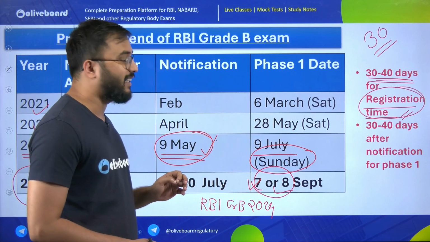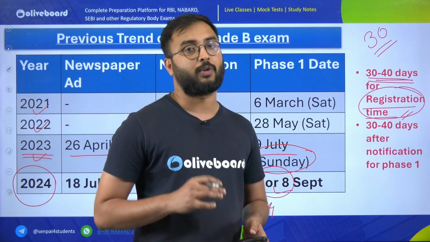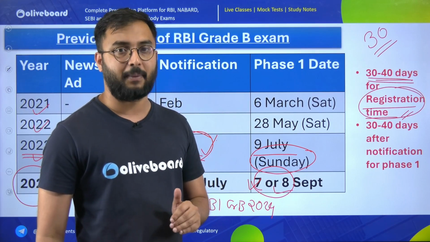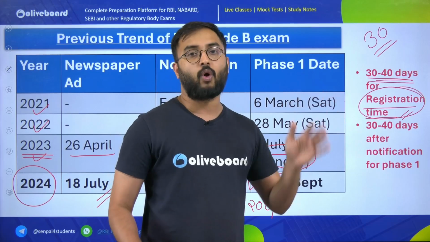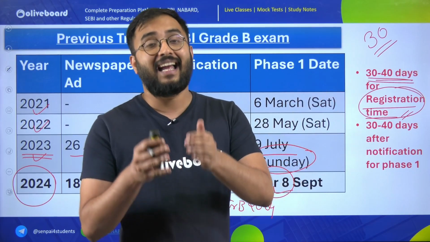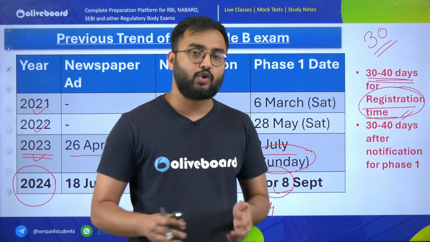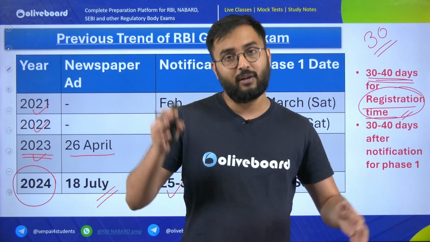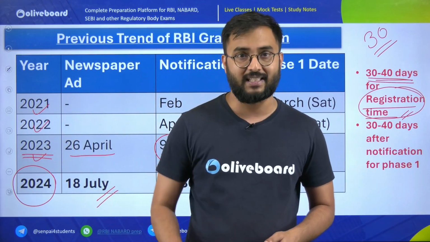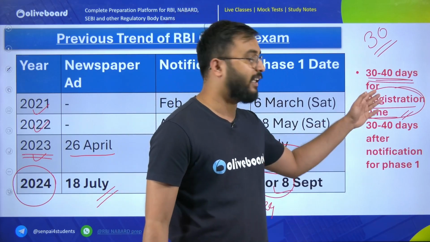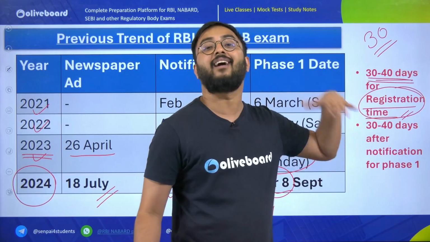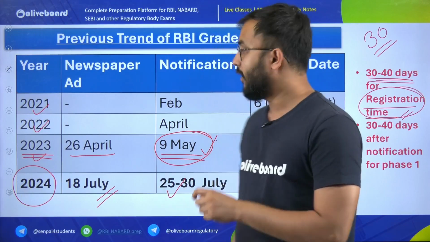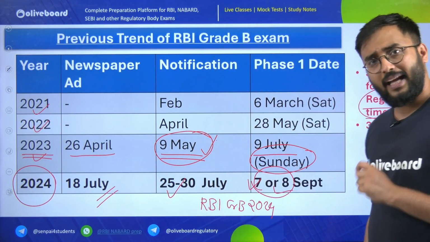Now, many students will say, no sir, it will come in the last week of September or the third week of September. Why I don't think this will happen is, RBI will not want to increase the overall exam cycle or duration. They want to quickly finish the phase 1 exam, quickly finish the phase 2 exam, get the interviews done and finish this year's 2024 RBI Grade B cycle. That is why I don't think you will get the huge span of time which you got in earlier years.